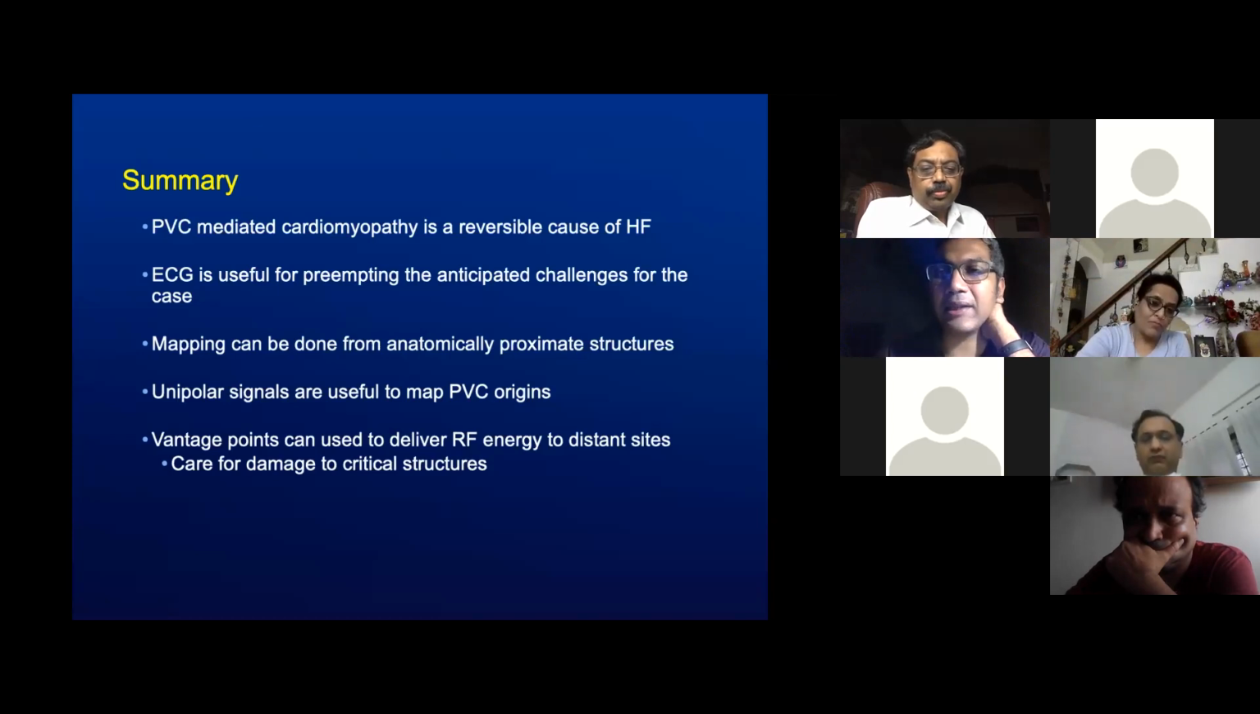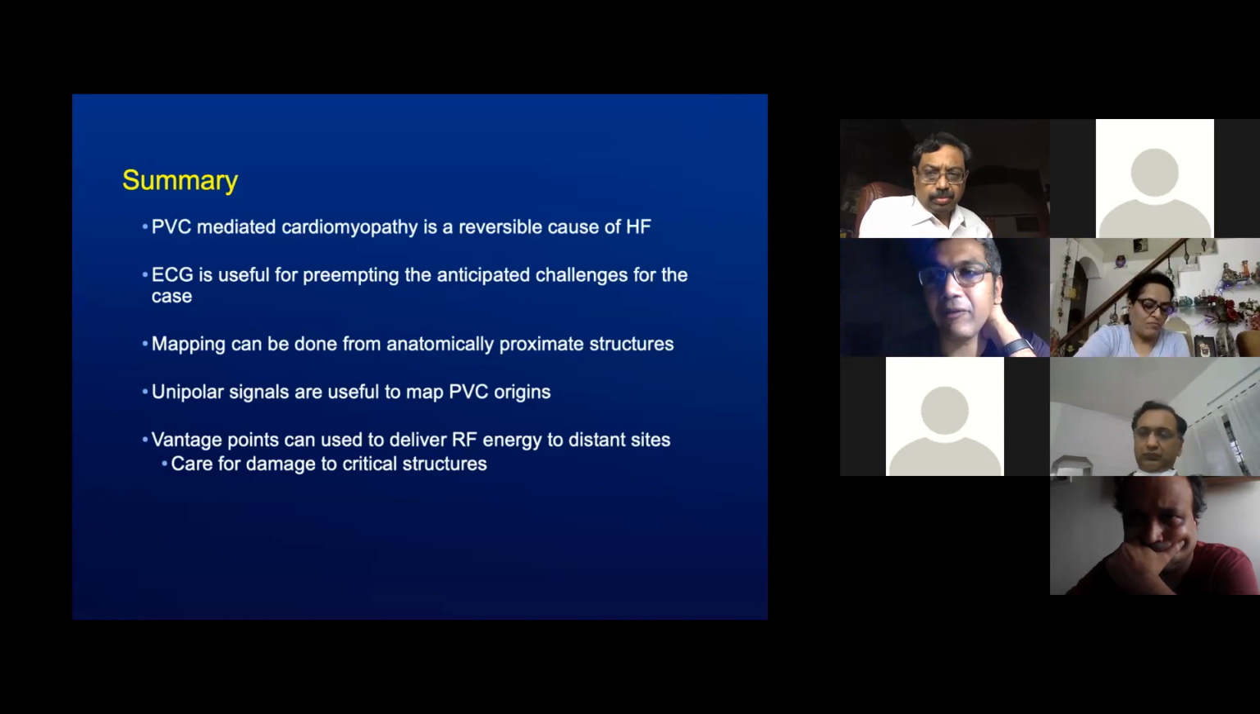I seem to think that if you have this location where you have a QS in lead V1 with a small R in lead 1, it's probably from the LV summit. And instead of going epicardial, we could attempt to go beneath the valve and deliver energy from that vantage point. That is definitely not the site of origin of the PVC. It is just a vantage point from which we could deliver energy.